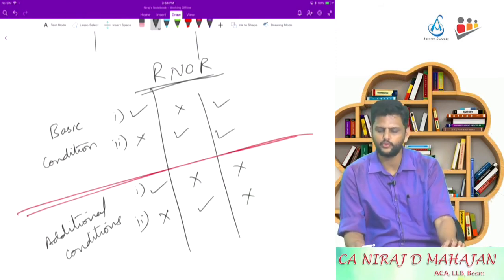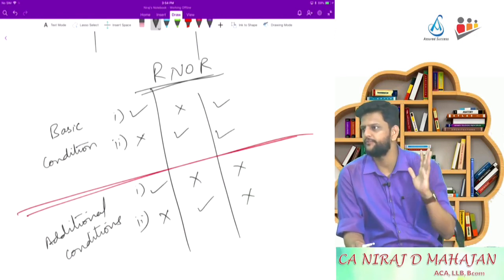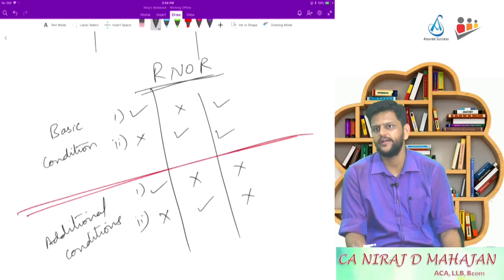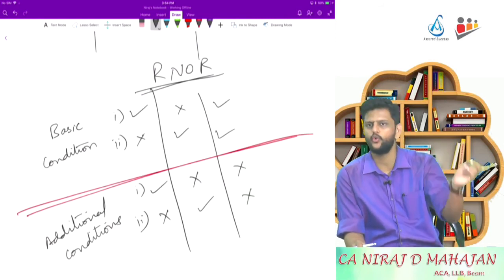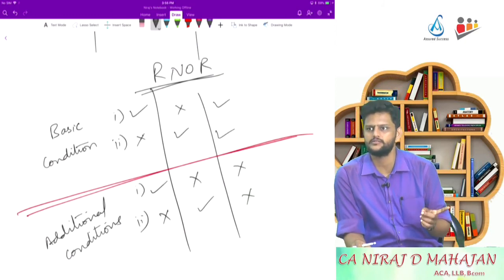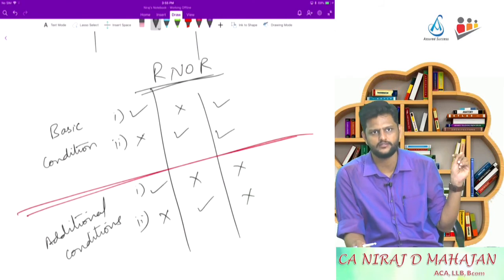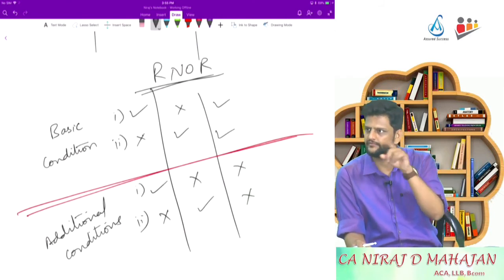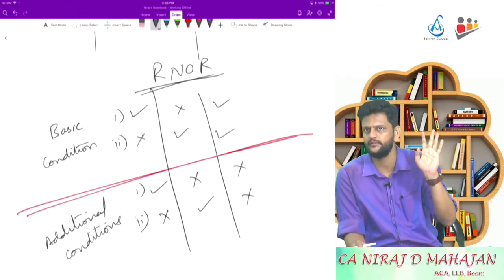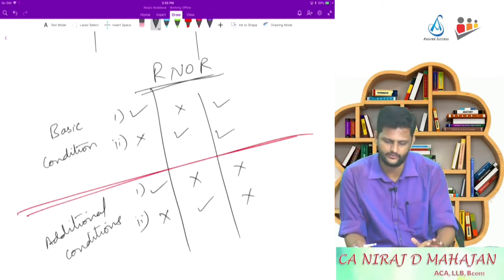And what if we satisfy both of the additional conditions also? He becomes ROR. Like I said, in ROR there is no option in additional conditions. Earlier it was all tick marks in additional conditions. So in additional condition, even if there is a cross, what will happen? RNOR. Very good.